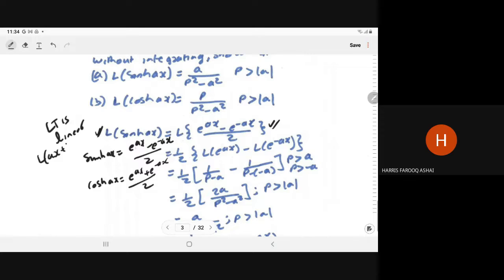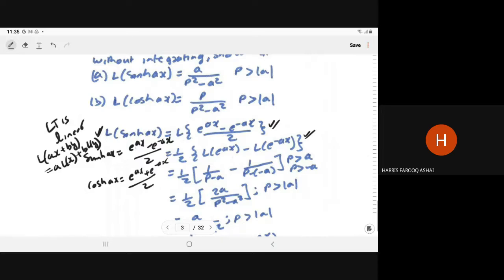Linear means if we have a x plus b y, the constants can be written outside, and it becomes a L of x plus b L of y. That is the property of a linear function. So we can take 1 by 2 outside: Laplace of e to power ax minus Laplace of e to power minus ax.